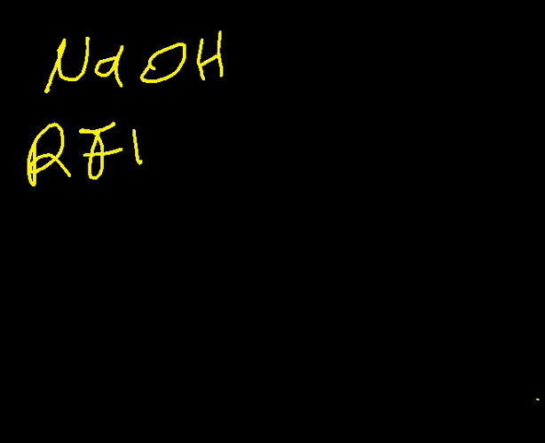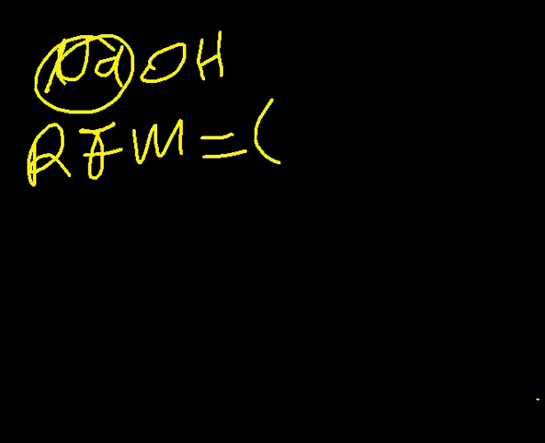Let's say we have another compound. Let's say we have sodium hydroxide as a compound. Now, what is the percentage composition of a compound in this case? First thing, you have to calculate the RFM of the compound. And what is that? How many atoms of sodium are in the compound?